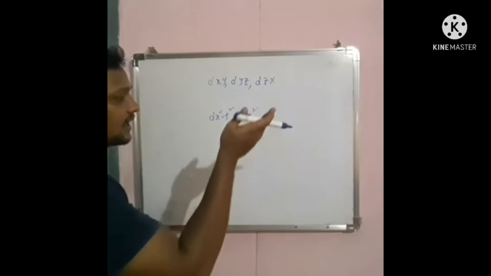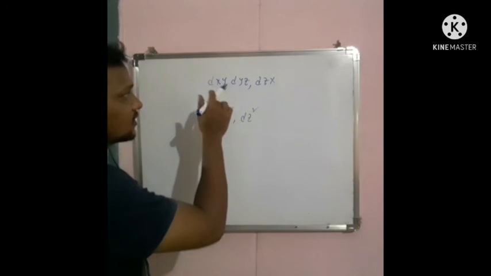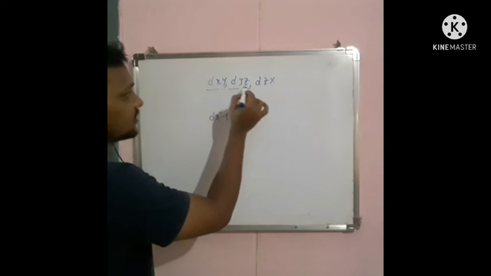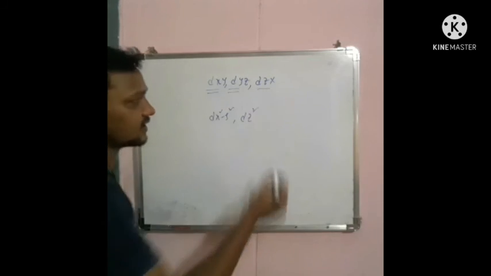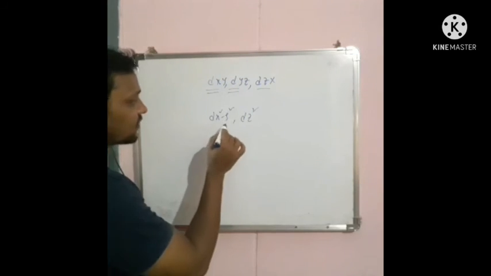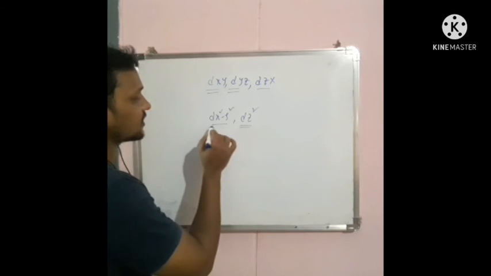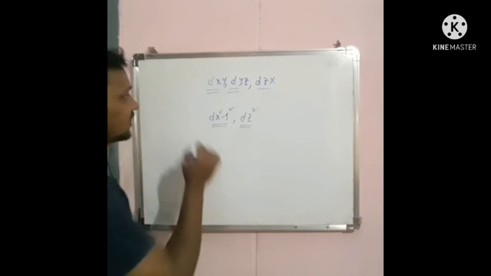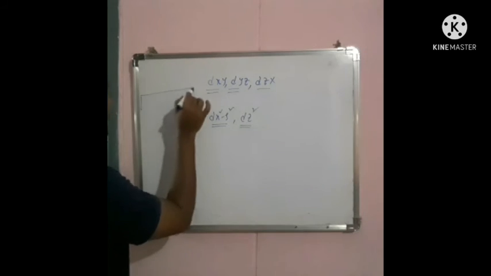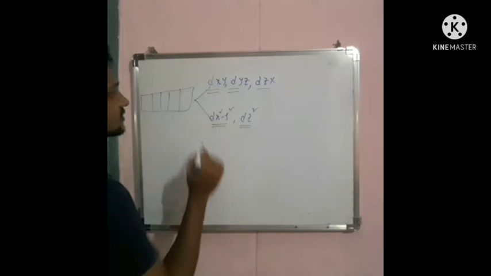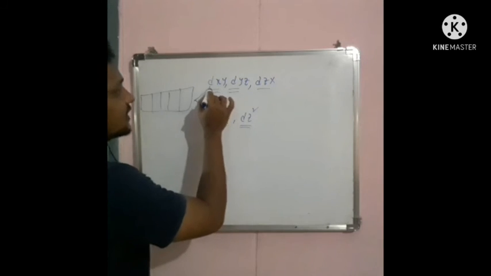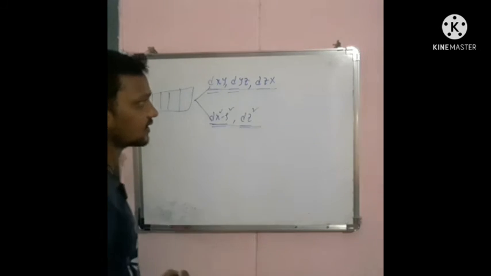Because the ligands approach between the axes, the repulsive force is greater in case of dxy, dyz and dzx, and for dx square minus y square and dz square the repulsive force is minimized. So the 5 degenerate orbitals split like this. Here it has more energy and here it has lower energy.